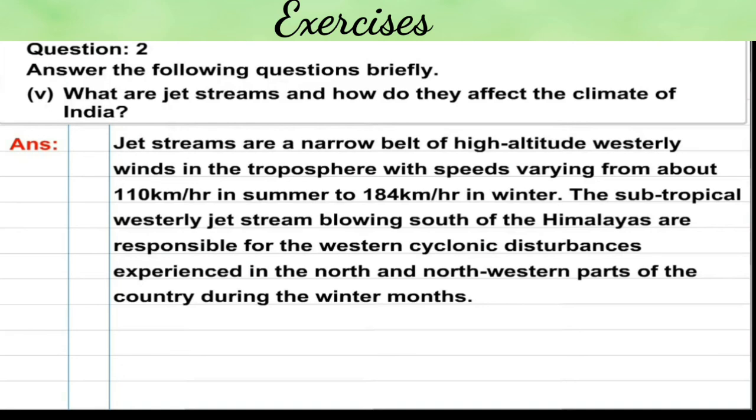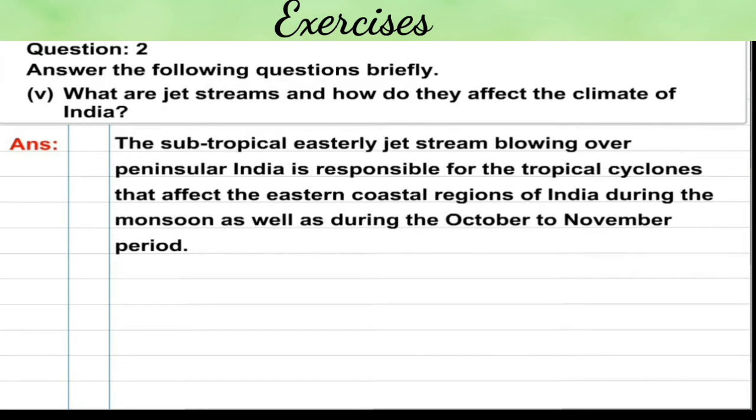The subtropical westerly jet stream blowing south of the Himalayas is responsible for the western cyclonic disturbances experienced in the north and northwestern part of the country during the winter months. The subtropical easterly jet streams blowing over peninsular India are responsible for the tropical cyclones that affect the eastern coastal regions of India during the monsoon, as well as during the October to November period.